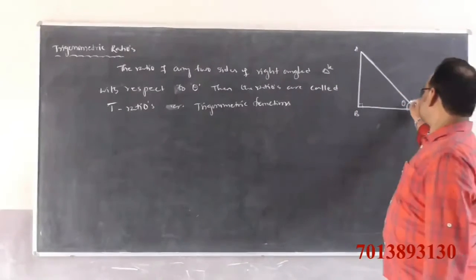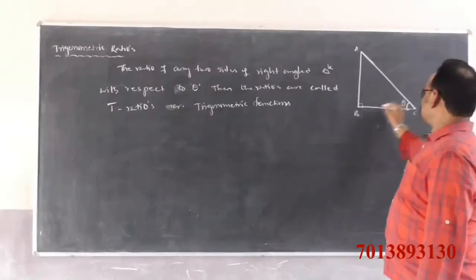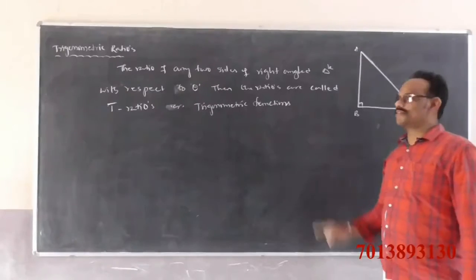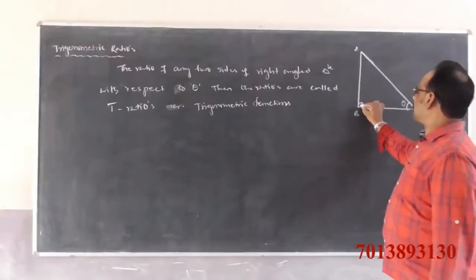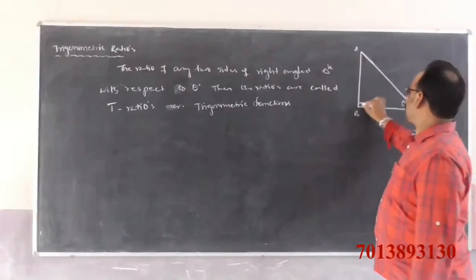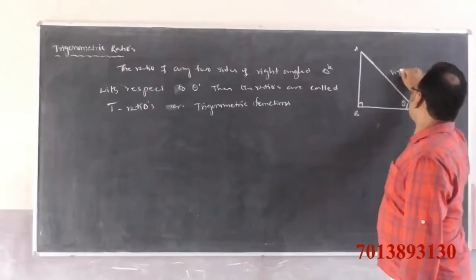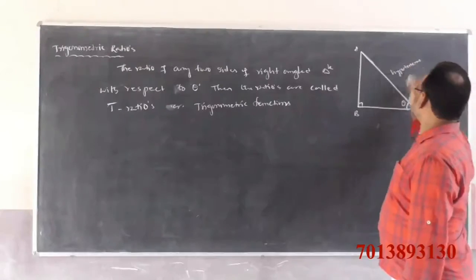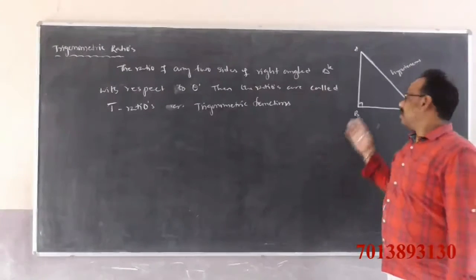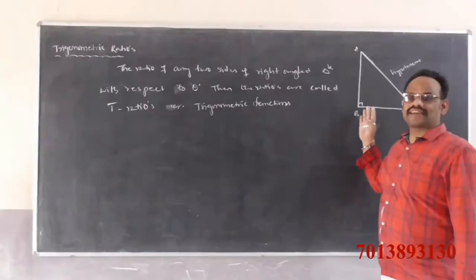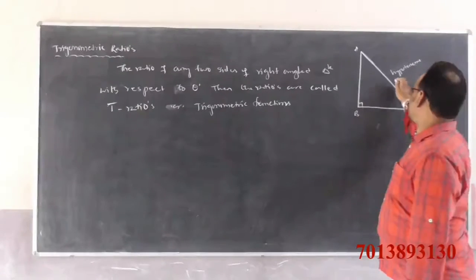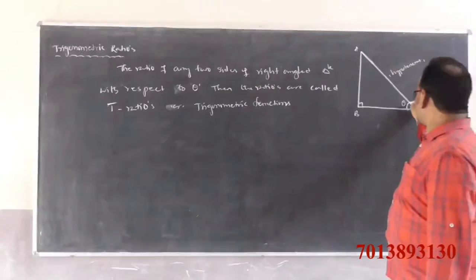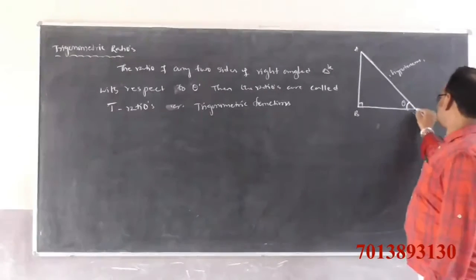Observe here, this is theta. This is a rectangular triangle, right-angled at B. The side opposite to the right angle is called the hypotenuse. This is the hypotenuse. The opposite side of the right angle is called what? Hypotenuse. If you take theta here, that is angle C.